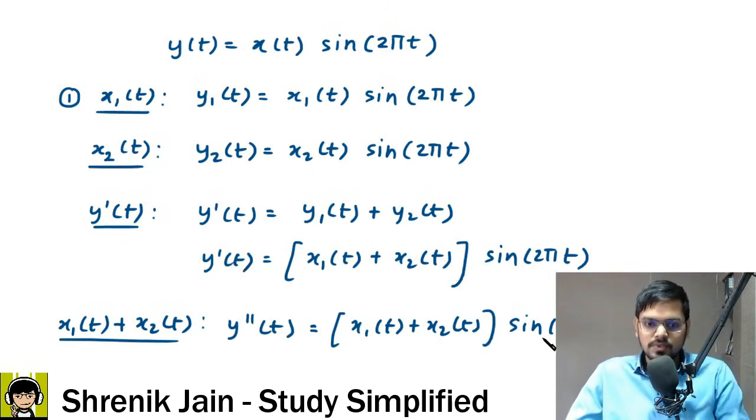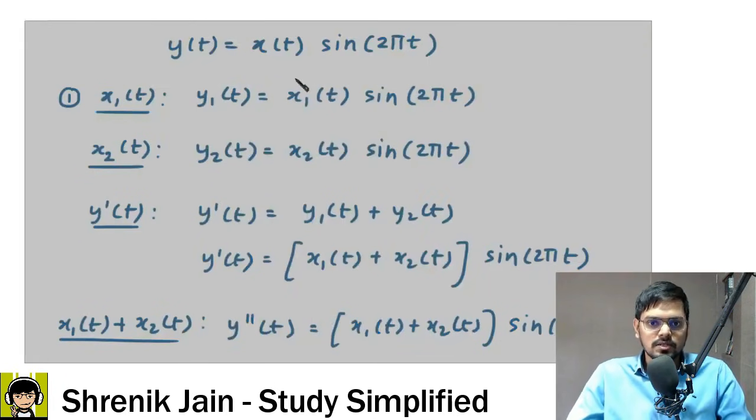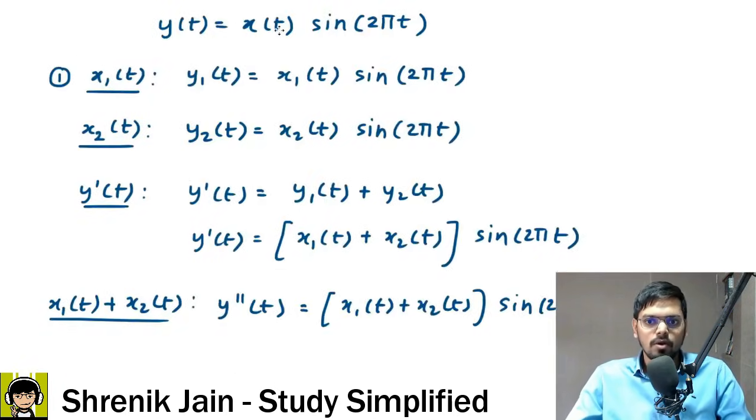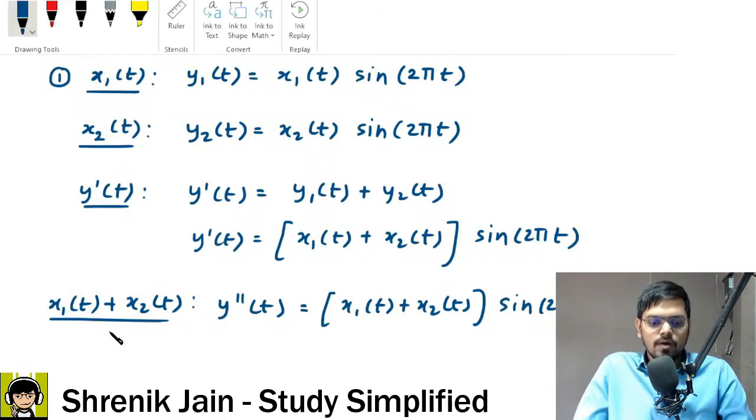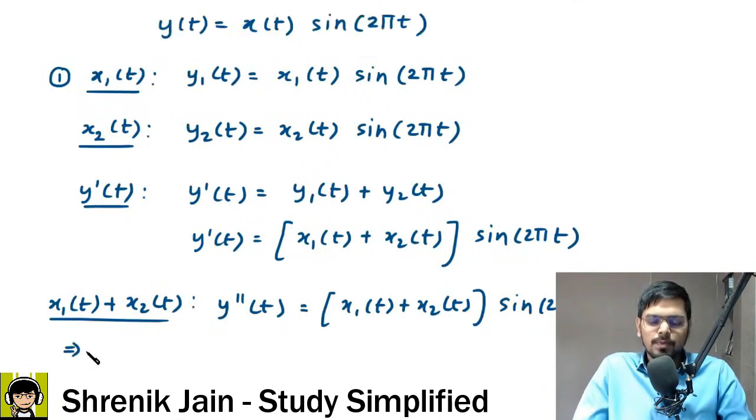Understood the steps, understood the technique? Then do let me know in the comment section. Yes, this is a very, very simple technique to find whether a system is linear or non-linear. Through PYQs I will tell you the steps for how to solve in future. In every paper classification of systems is asked, so it's a very important topic: linear, non-linear, causal, non-causal, time variant, invariant, stable, unstable. These topics are asked in almost every paper.